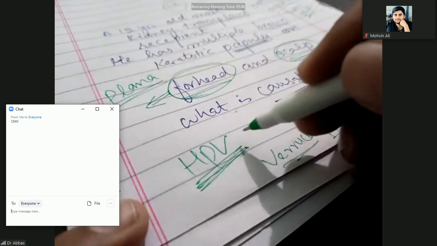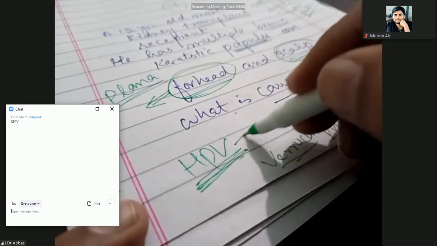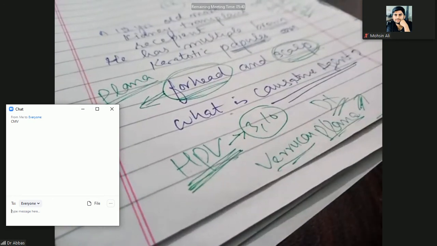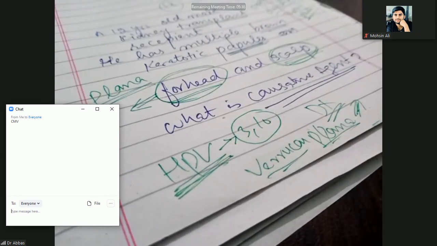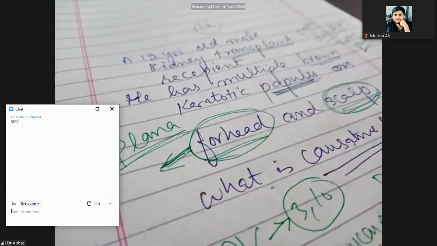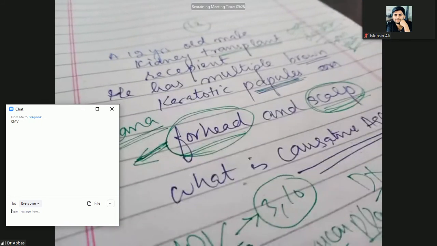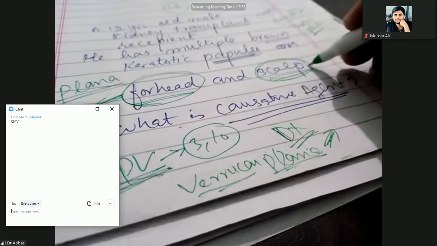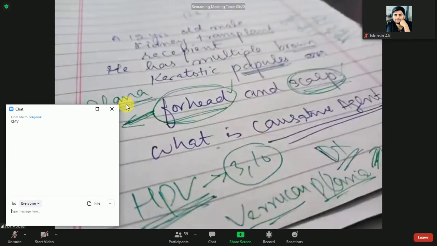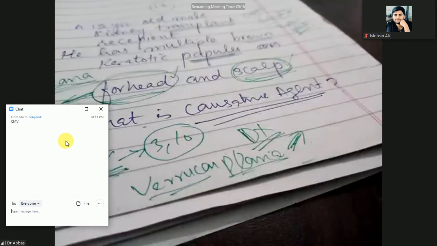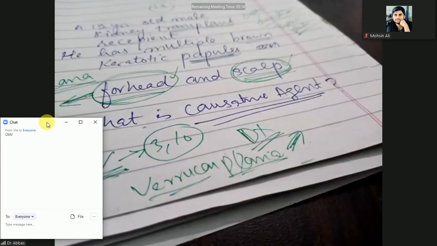For verruca plana, the subtype of the HPV is 3 and 10. So the causative organism is the human papilloma virus, and that is verruca plana because the site is on the forehead. When they are present on the forehead, we call them plana, and these are verruca. These are present on a plane surface. Scalp is a plane surface, forehead is a plane surface. So human papilloma virus, verruca plana, the subtype is 3 and 10.